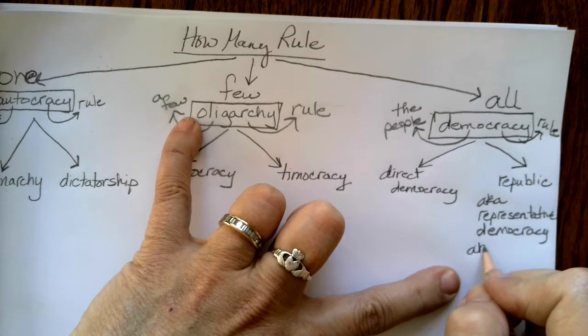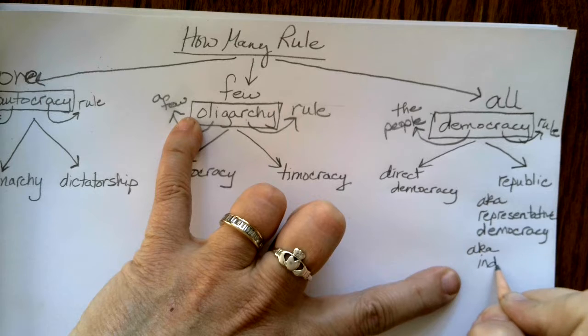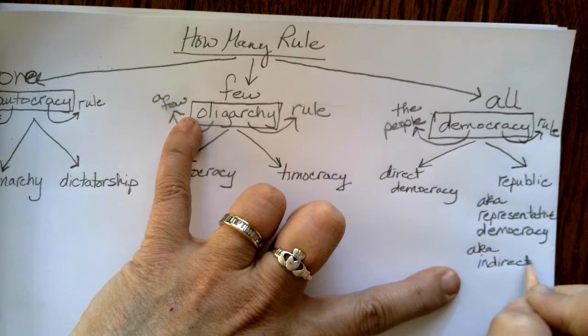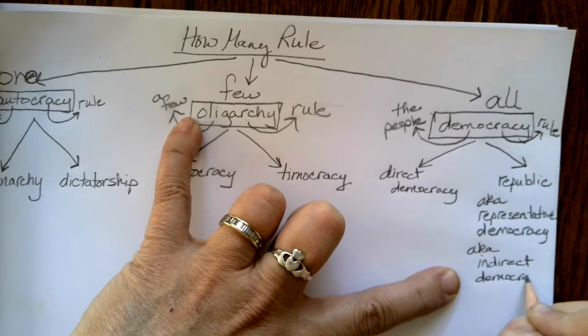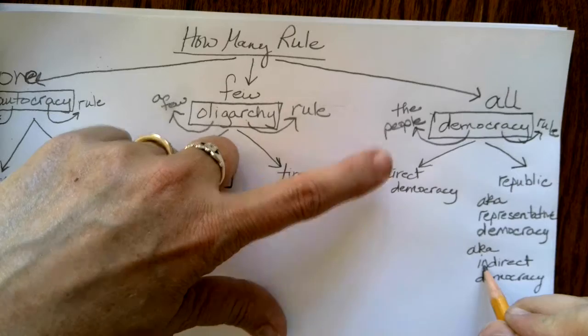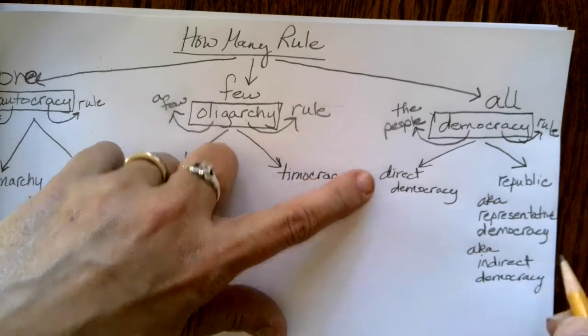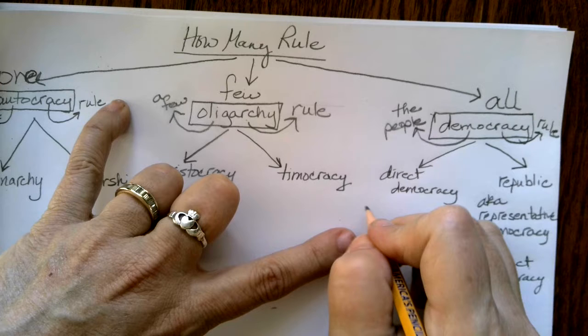It can also be known by another name, an indirect democracy. And this one's just putting it opposed to a direct democracy. This one's direct, this one's indirect. And actually, direct democracy also has another name. It's also known as a pure democracy.